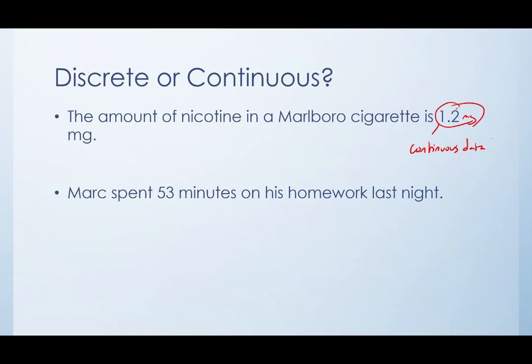Now, if I say Mark spent 53 minutes on his homework last night, it's kind of the same story, right? While there is an upper bound on this, just like with the cigarettes, quite frankly, how much time could he spend on homework last night? Probably 6 or 7 hours' worth, right? And that's a lot of different options. But also, while this does only say 53 minutes, it could have said 53.5 or 53.26 or 54.71298. There's an infinite number of options. So this, again, is continuous data.